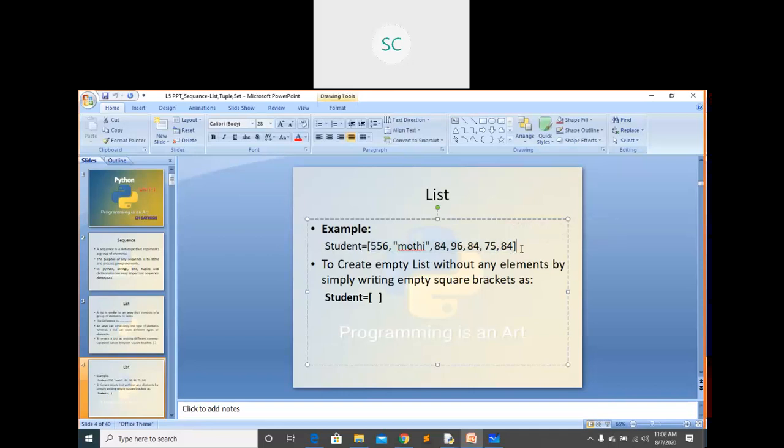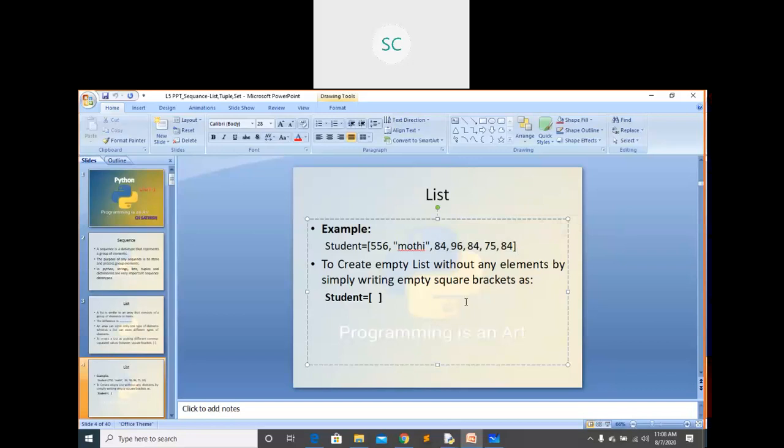All the elements will be stored within this list. In this way you can create one list. If you observe here, within this list you have one number, you have one string, some integer values. Like this, that list consists of multiple types of data.